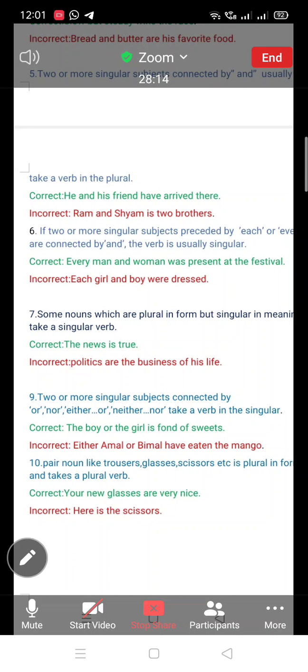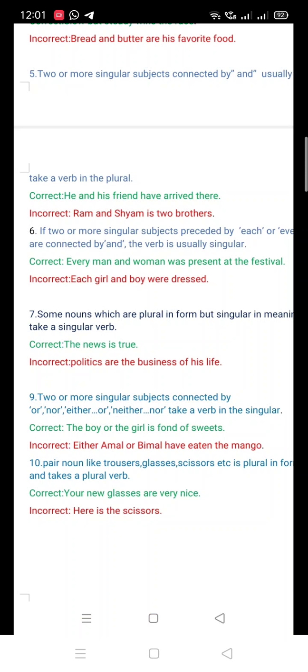The next one: two or more singular subjects connected by or, nor, either or, neither nor take a verb in the singular. The correct sentence is: the boy or the girl is fond of sweets. Here two singular subjects, the boy and the girl, are connected by or, and that's why the verb is singular here.